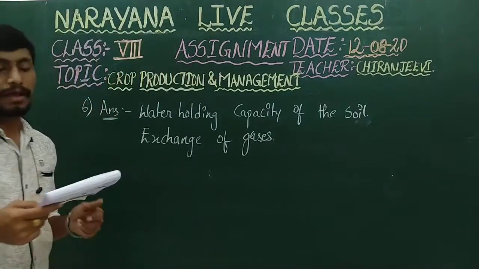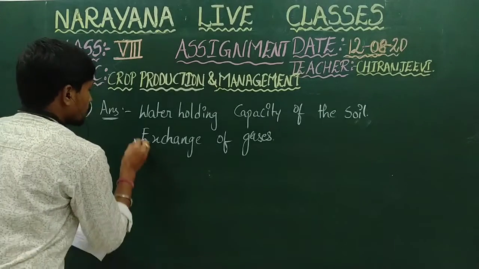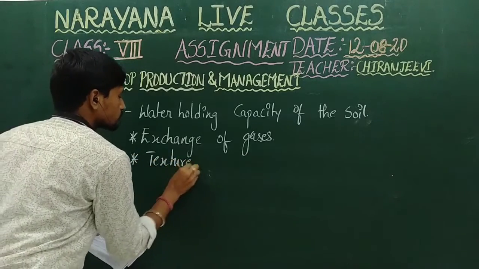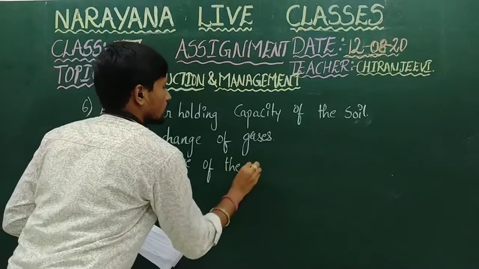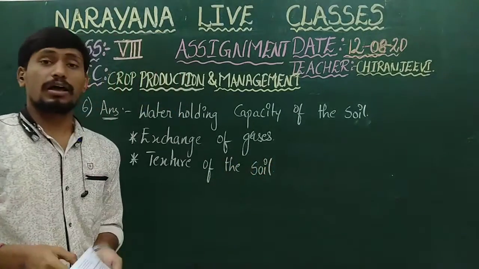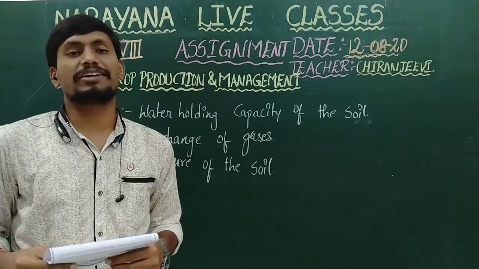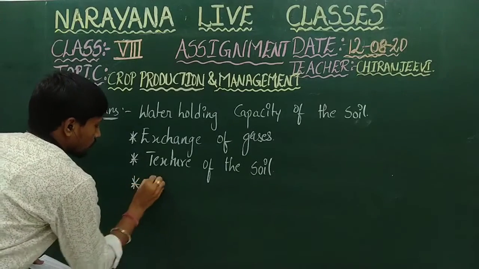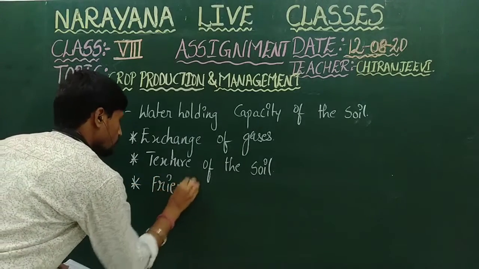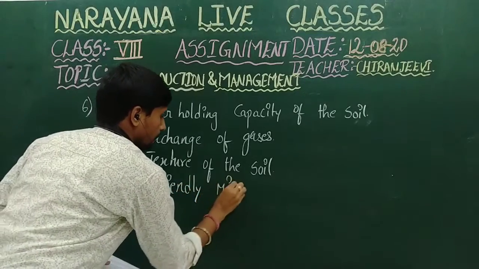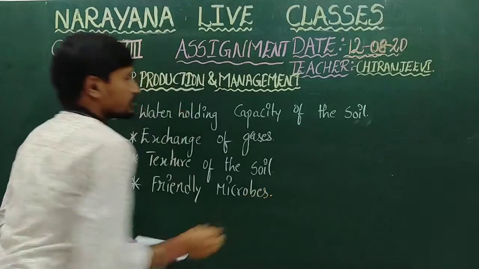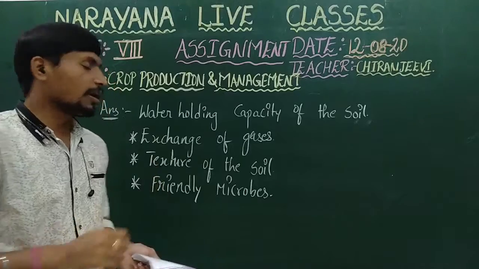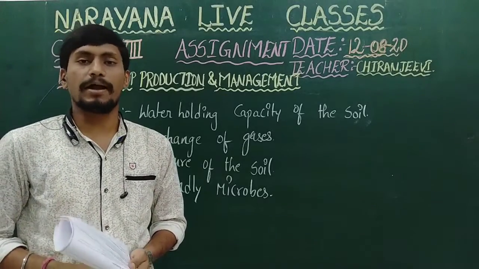It will also improve the texture of the soil, and it will be helpful in the growth of friendly microbes. As it is a natural product obtained from the decomposition of waste material, it helps the growth of friendly microbes in the soil.